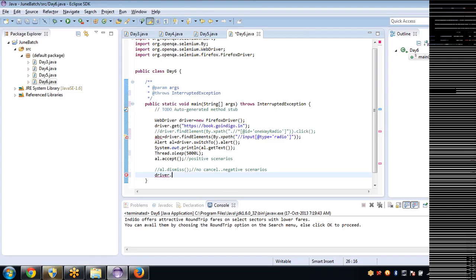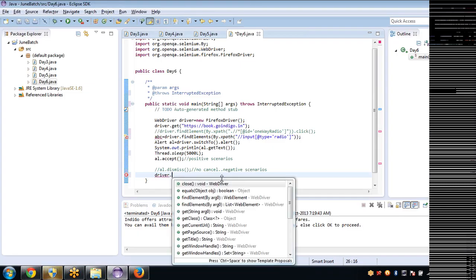So in that case you need a list data structure to keep a set of web elements. In Java you have a data structure called list, which stores multiple things. It can store multiple strings, multiple integers, multiple web elements also.